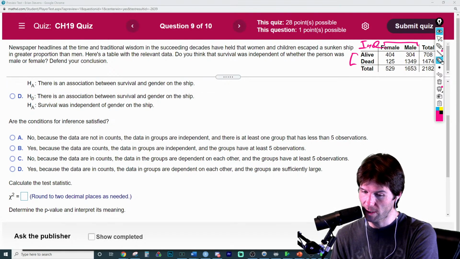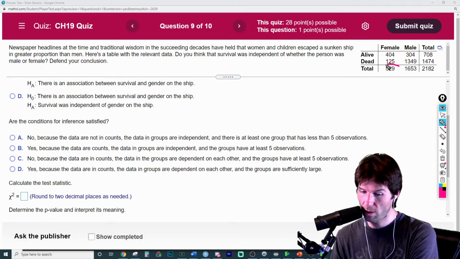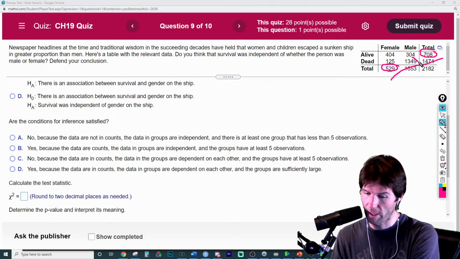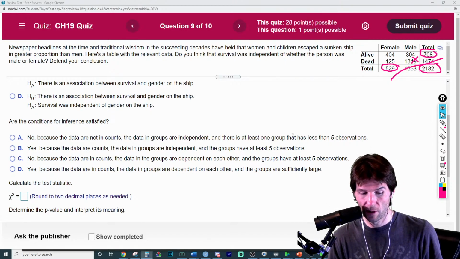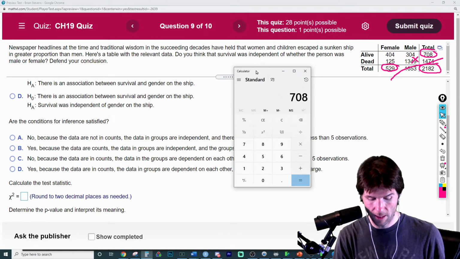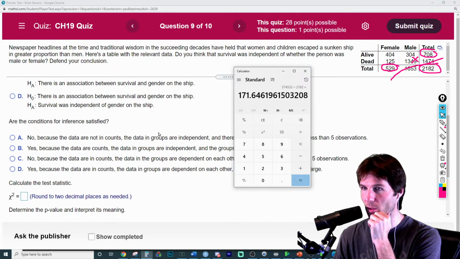Now, you could calculate the expected cell counts, but by just looking at this, these are not expecteds. These are the actual observed counts. The smallest expected cell count would be females who were alive. That's the lowest expected cell count, and it'd be row total times column total over grand total. As long as this is greater than or equal to 5, you are good. So let's do the expected cell count here: row total of 708 times column total of 529 divided by 2182. And that is the smallest expected cell count, and it is greater than 5.